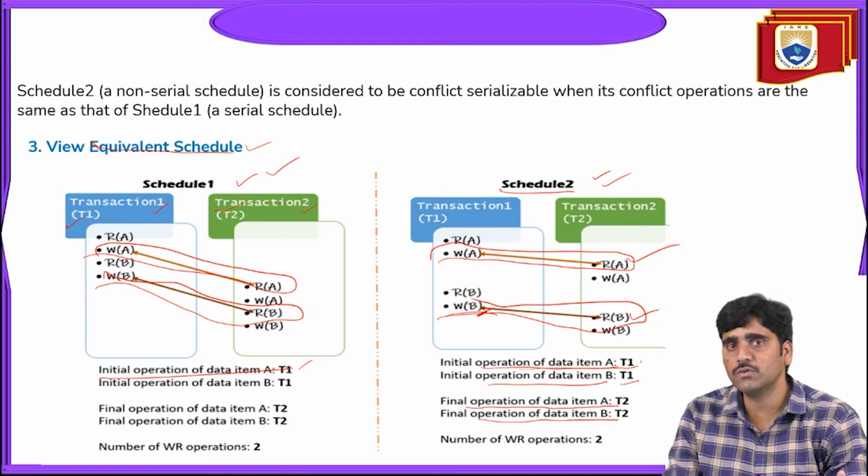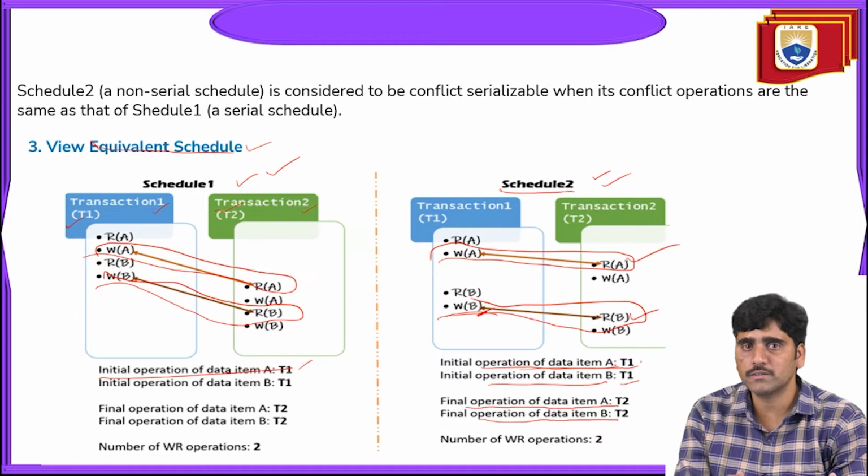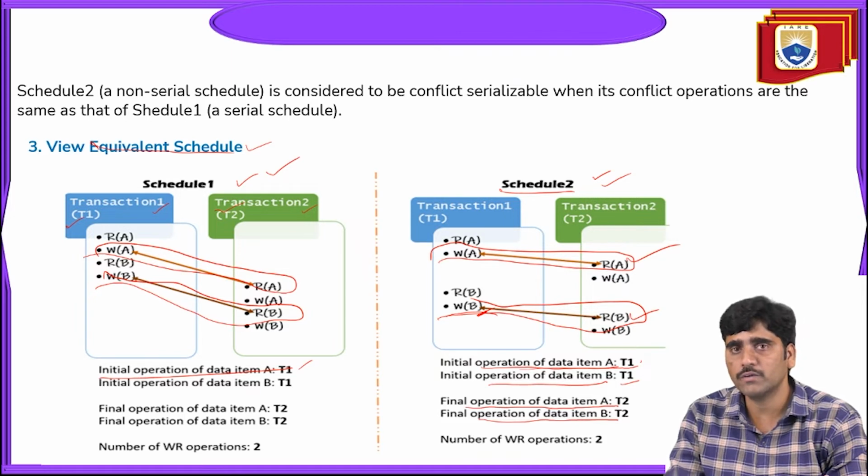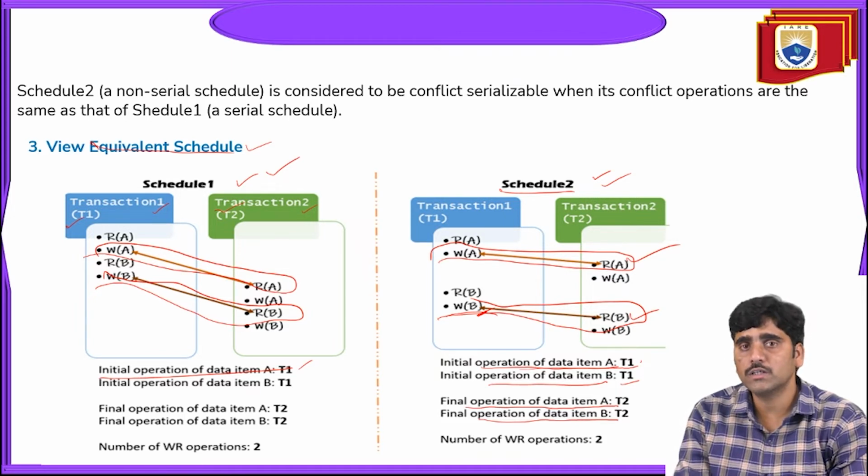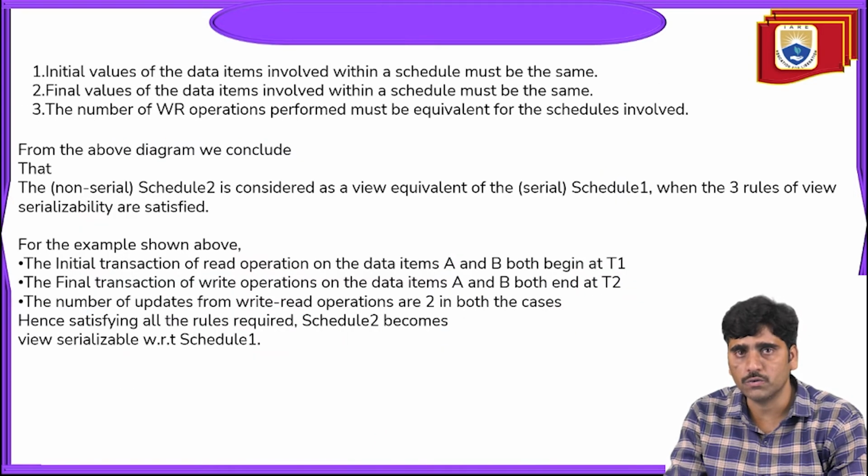In the serial schedule we have the same operations and result, and in the non-serial schedule we have the same operations and result. If two schedules produce the same output, then it is said to be a view equivalent schedule.